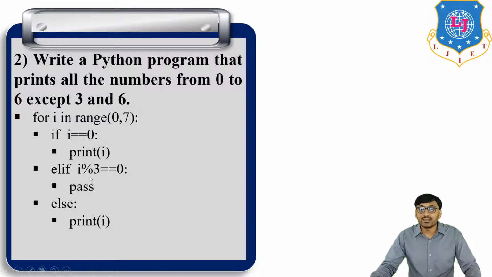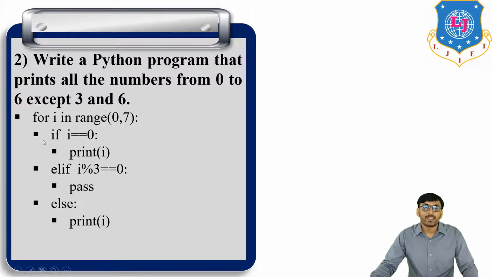And if the second condition is also not satisfied, then and only then go for the default condition. It is else and print i. So if the first condition is satisfied, then the answer is the first print statement. If it is not satisfied, then go for the second condition. If the second condition is also not satisfied, then go for the third condition.